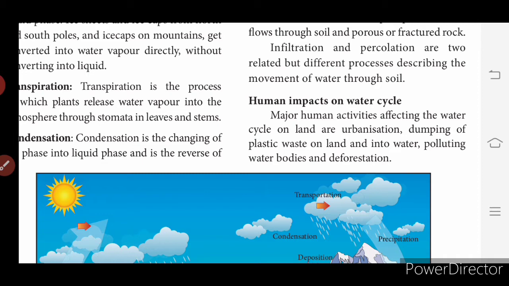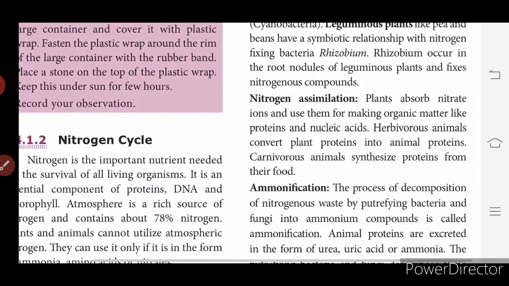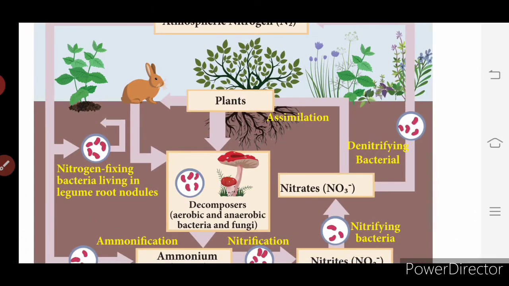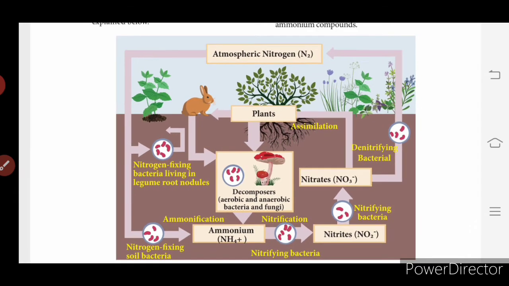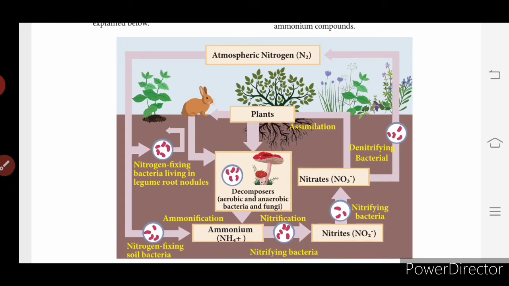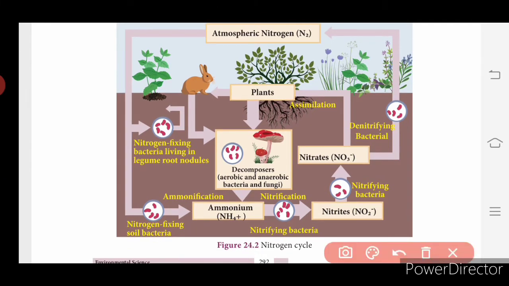Then we will see what the nitrogen cycle is. Page number 292. What is the nitrogen cycle? There you also have a diagram for the nitrogen cycle. So this is atmospheric nitrogen. Nitrogen is an important nutrient needed for the survival of all living organisms. It is an essential component of proteins, DNA and chlorophyll. The atmosphere is a rich source of nitrogen and contains about 78%. How much percentage of nitrogen is there in the atmosphere?